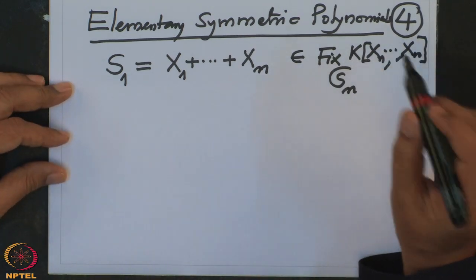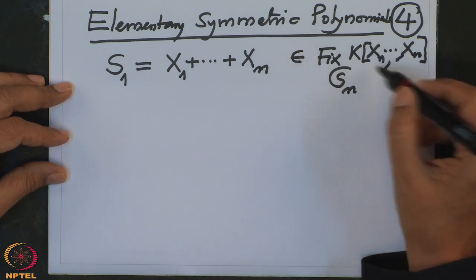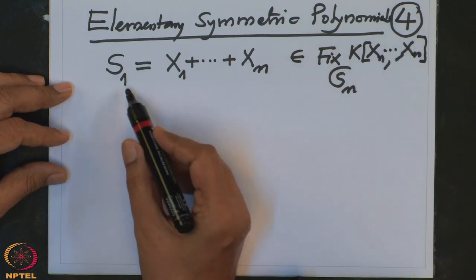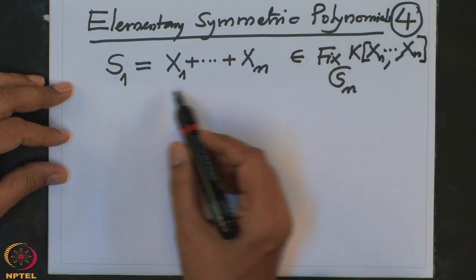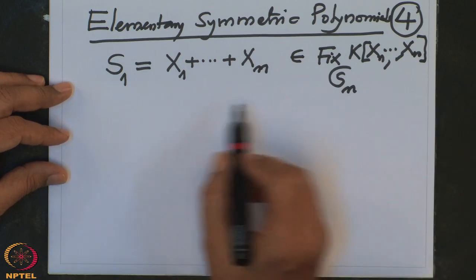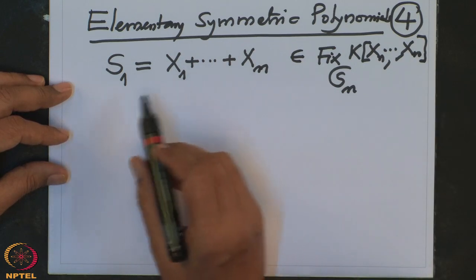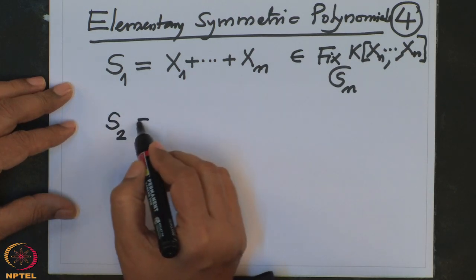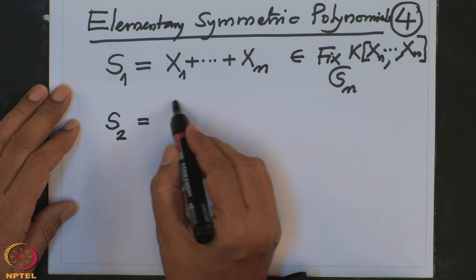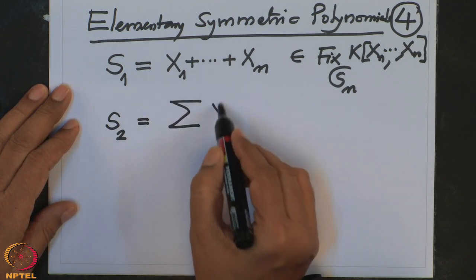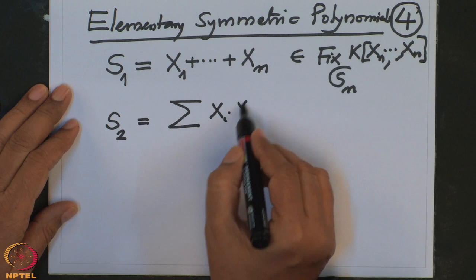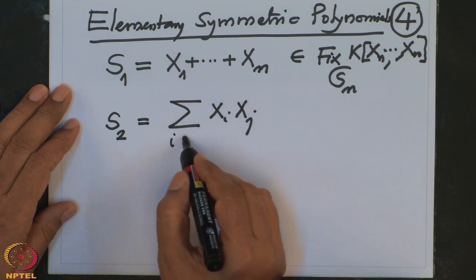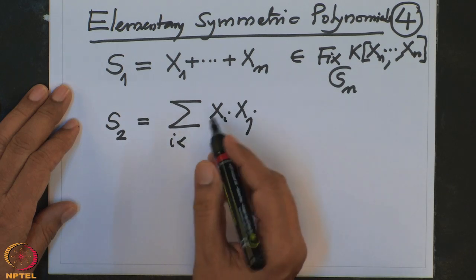You could take an arbitrary ring K, and this group operates on the polynomial ring over K, and this polynomial, the sum of the variables, is clearly fixed because when I permute the variables, it is not going to change. Now S2: you take the product two at a time, that means the sum of xi xj, running over all indices i less than j.